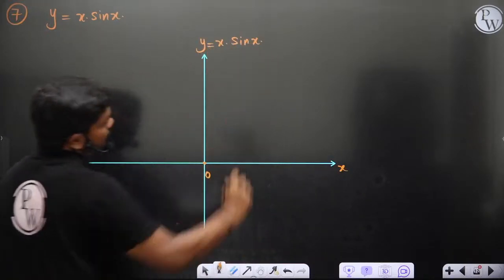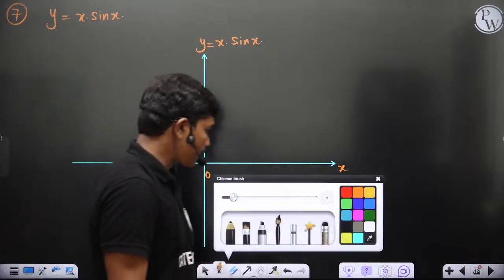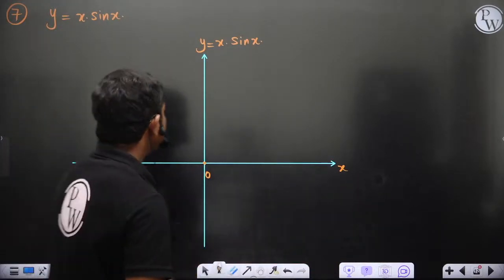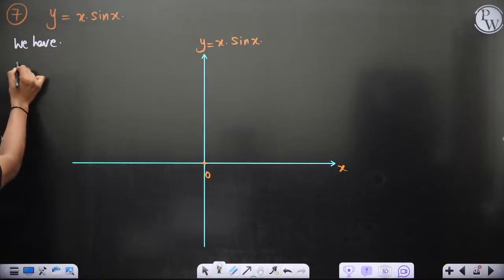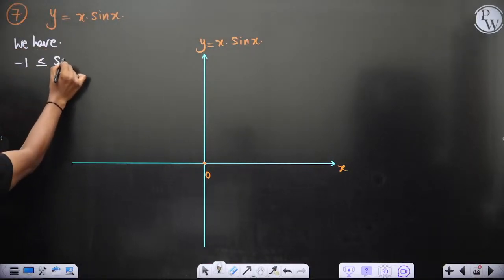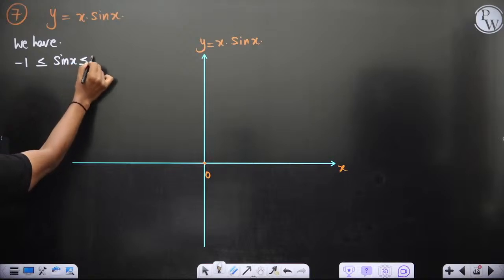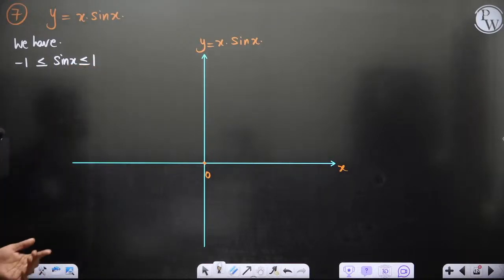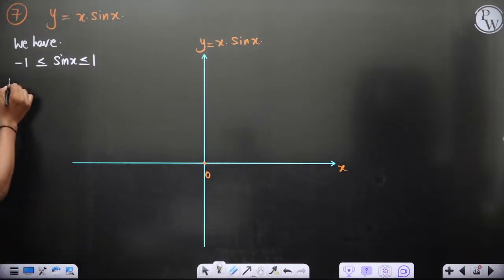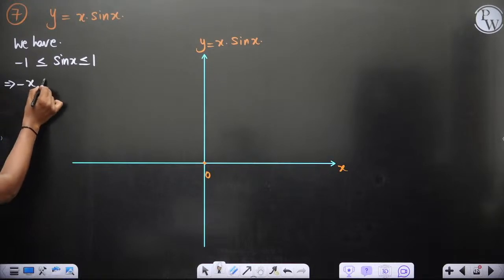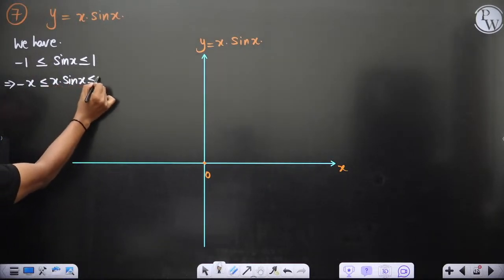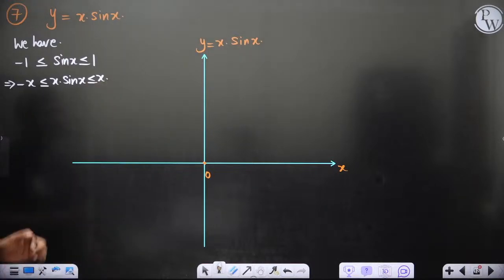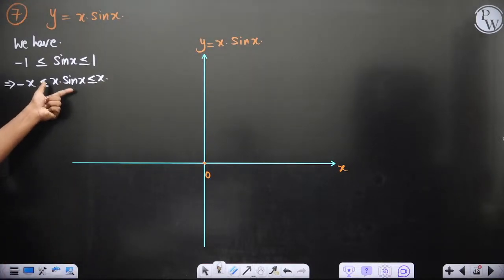Now let us observe one thing here. Ultimately, you know, we have -1 less than or equal to sin x less than or equal to 1, of course. Okay, so you know this. So -1 less than or equal to sin x less than or equal to 1. So this implies minus x, if you multiply x on this inequality, less than or equal to x into sin x less than or equal to x. This is what you get. Okay, means this function x into sin x always lies between minus x and plus x.